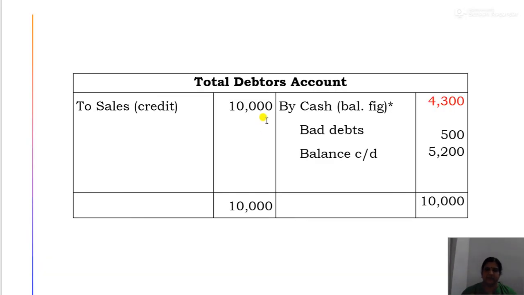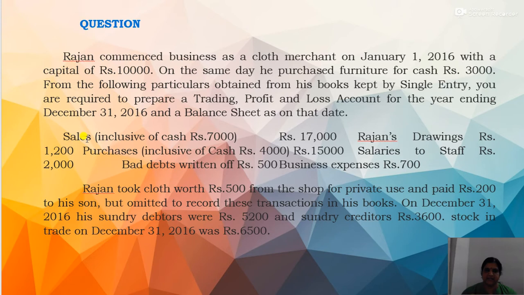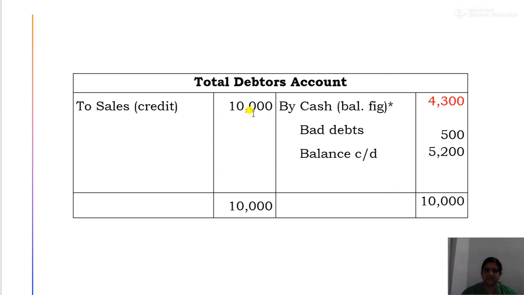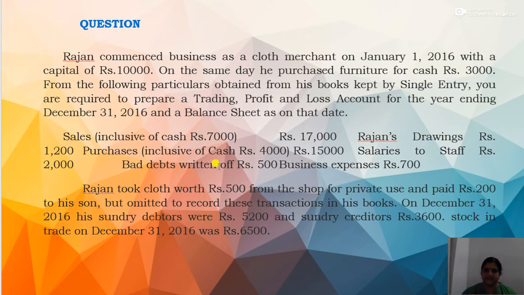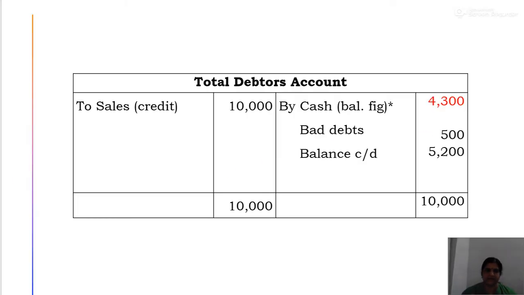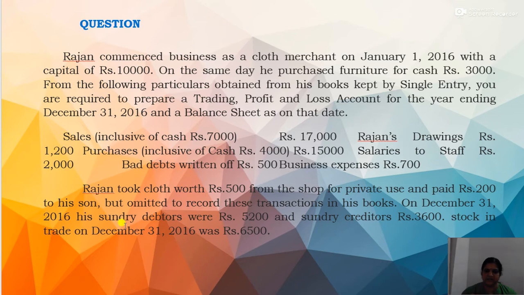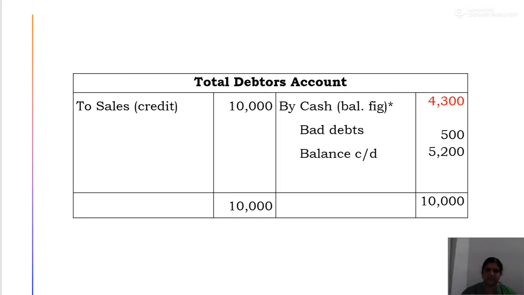So first of all, total debtors account. Okay, now in total debtors account, credit sales is given. That is sales 17,000. Then out of 17,000, 7,000 is cash sales. So credit sales will be 10,000. So we write to sales, credit sales 10,000. Then again bad debts is given, that is bad debts of rupees 500. So by bad debts 500. Then again the closing balance of debtors is also given. So sundry debtors on December 31st is 5,200. So closing debtors by balance carried down 5,200.